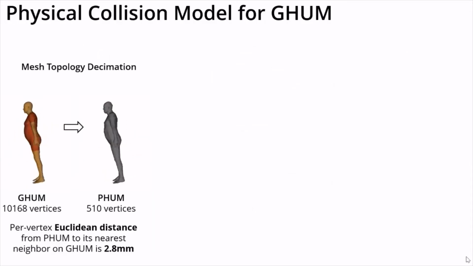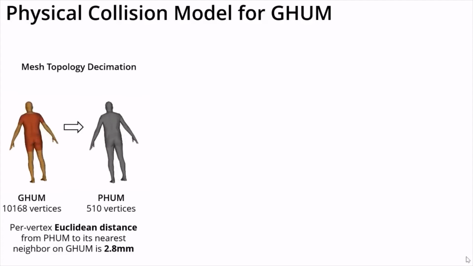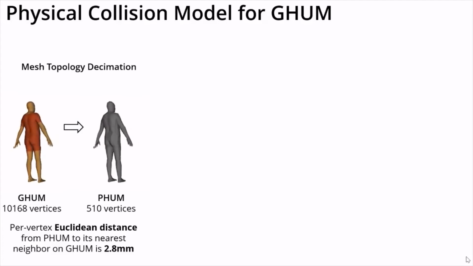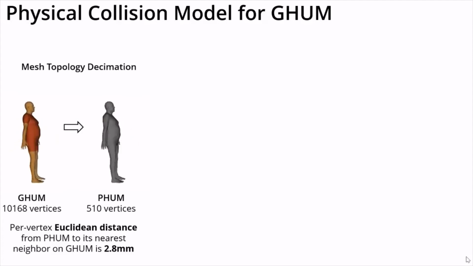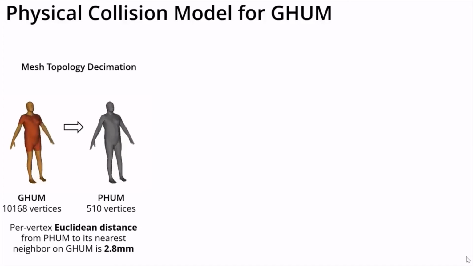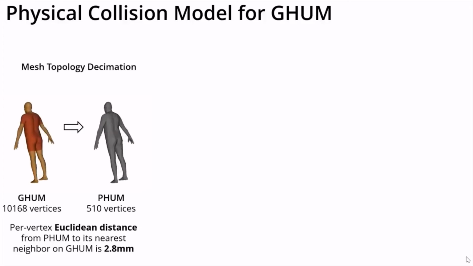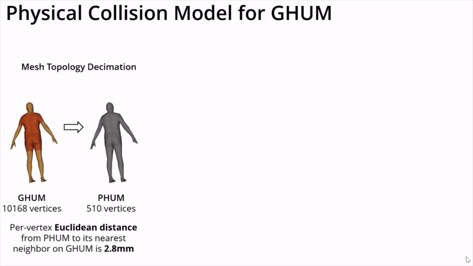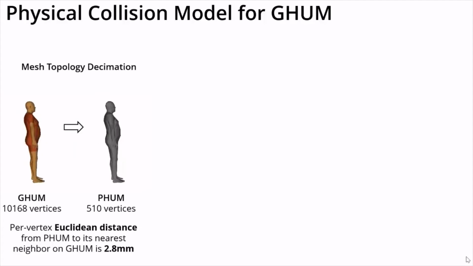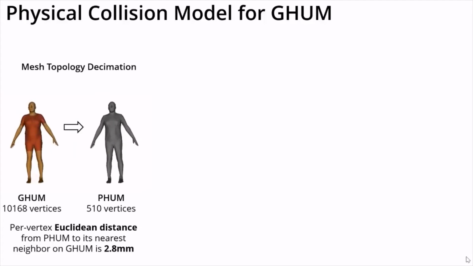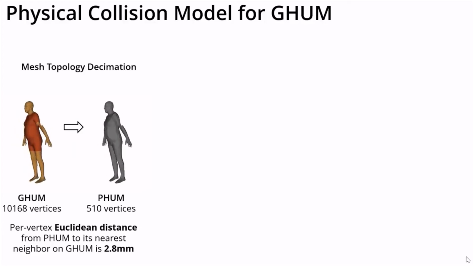I will now describe our proposed unified framework to handle both self-collisions and interpenetration collisions. To reduce the complexity introduced by the high number of vertices of the GHUM topology, we create FUM by applying decimation operators to GHUM. With only 5% of its vertices, the nearest neighbor distance from FUM to GHUM is a negligible 2.8 millimeters.